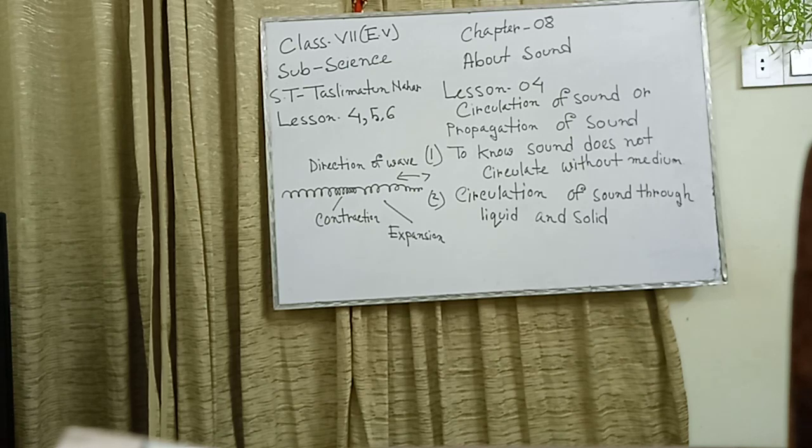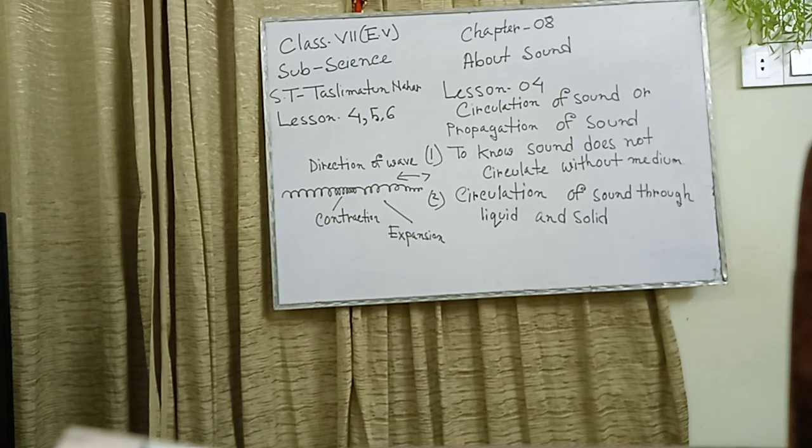We know in the previous class the vibrating objects which produce sound are called the source of sound. So we know vibrating objects make sound. How does the sound reach the listeners? Let us consider an example. Please everyone see the board. There I also drew one figure, circulation of sound. Here the direction of wave, vibration, contraction and expansion.